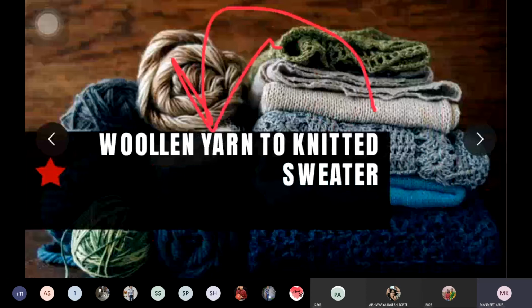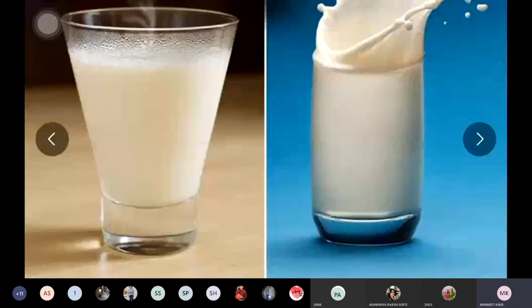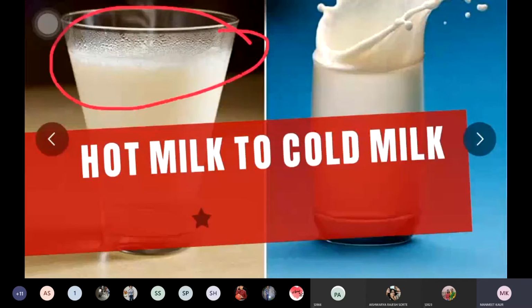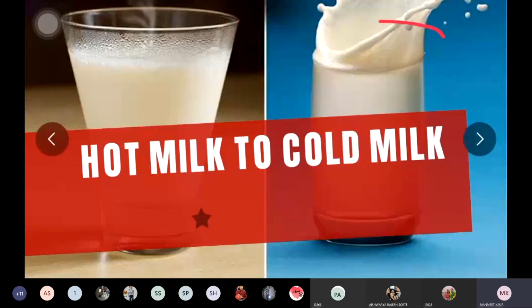The next example is hot milk to cold milk. When you are boiling the milk, at that time the milk is hot, and after some time that milk will be converted to cold milk.